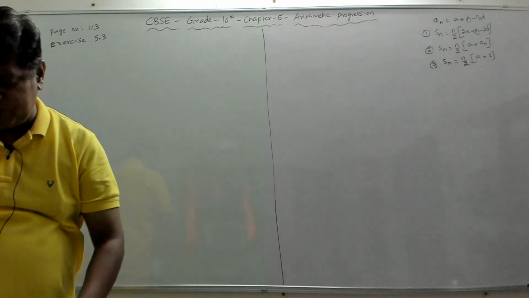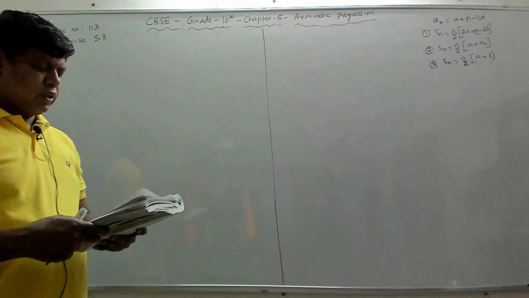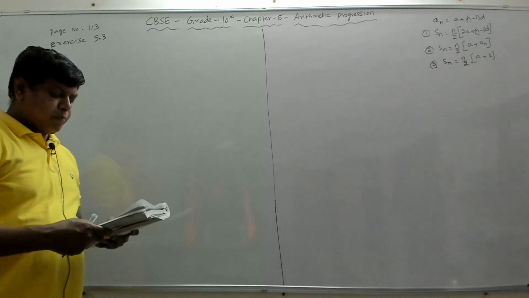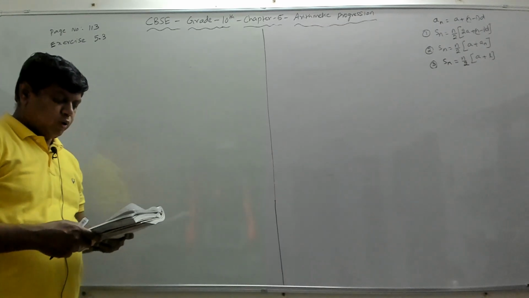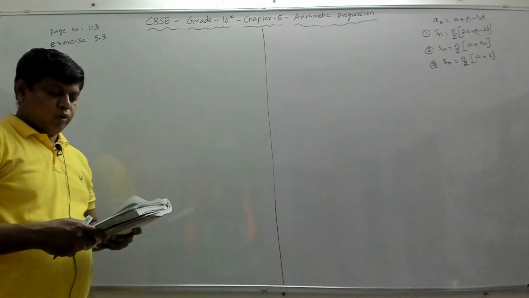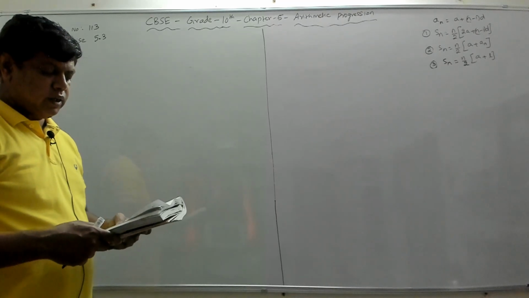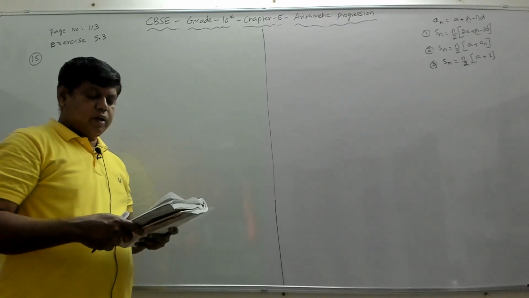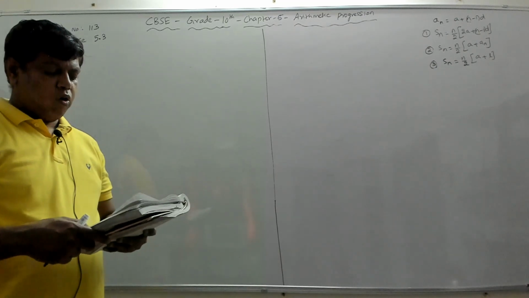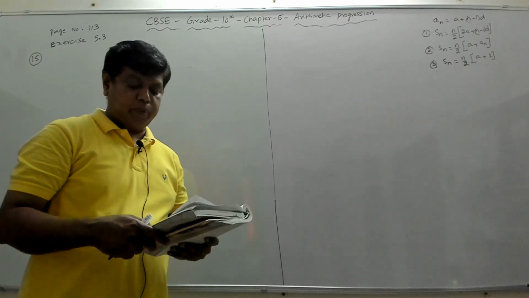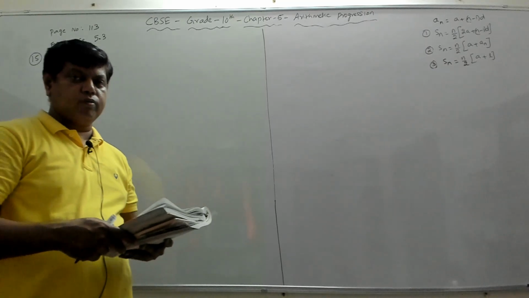So problem number 15 says, a contract on a construction job specifies a penalty for delay of completion beyond a certain date as follows: rupees 200 for the first day, 250 for the second day, 300 for the third day, the penalty for each succeeding day being 50 more than for the preceding day. How much money does the contractor have to pay as penalty if he has delayed the work by 30 days? See what the question is.